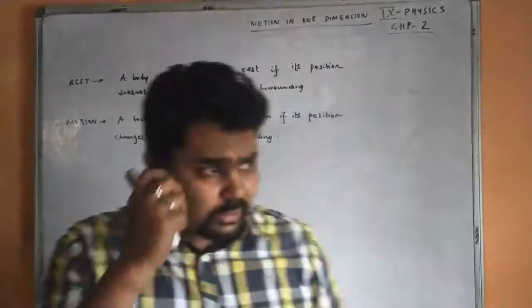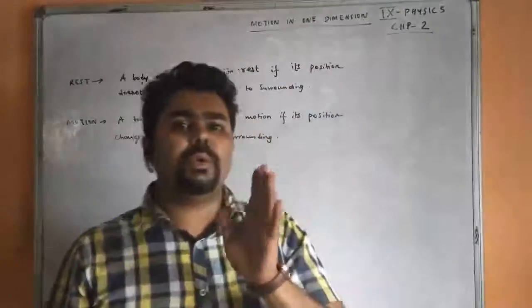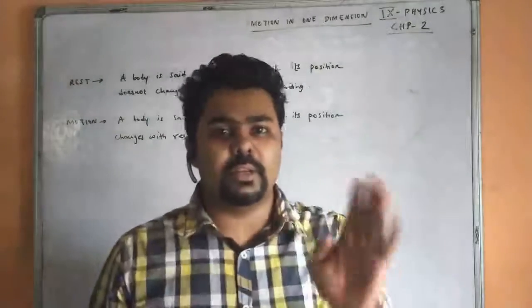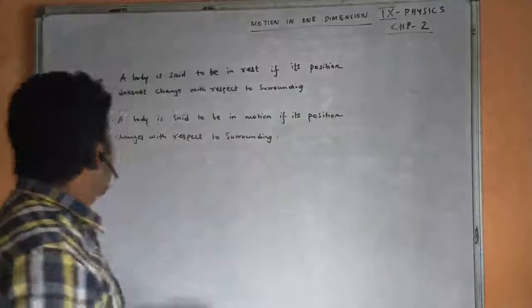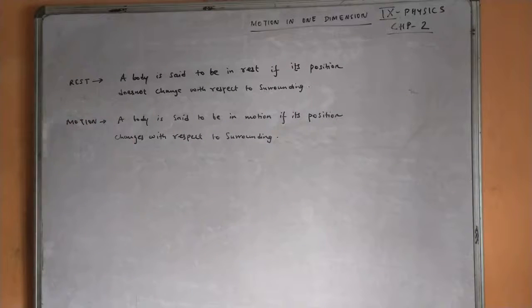In this chapter we will study motion in one dimension, meaning the car or object is moving in only a single direction. One dimension we consider as a single direction. These are the definitions of rest and motion which you need to write down in your copy.